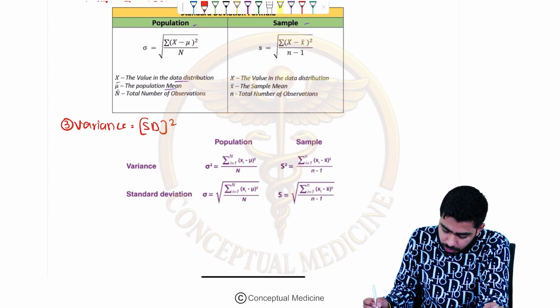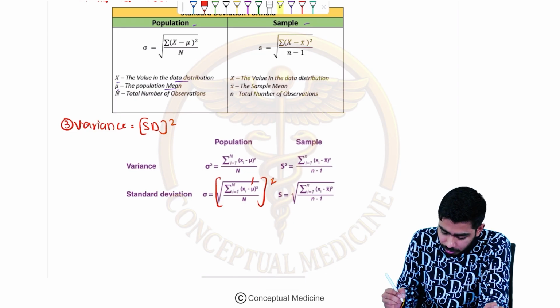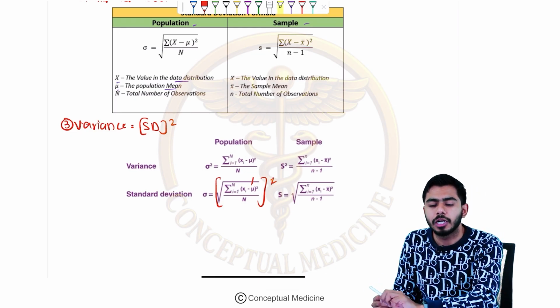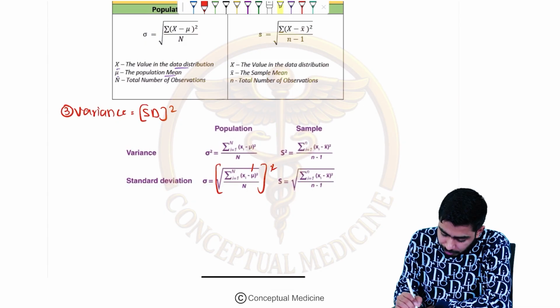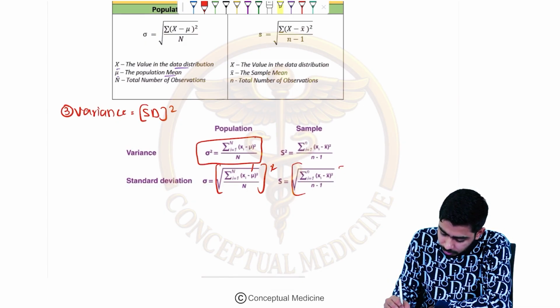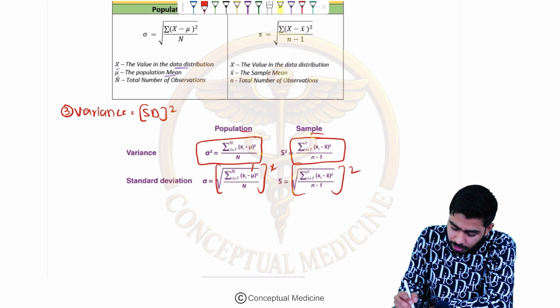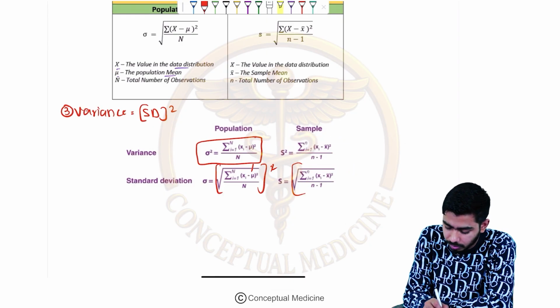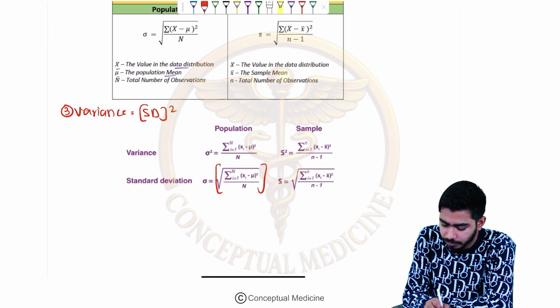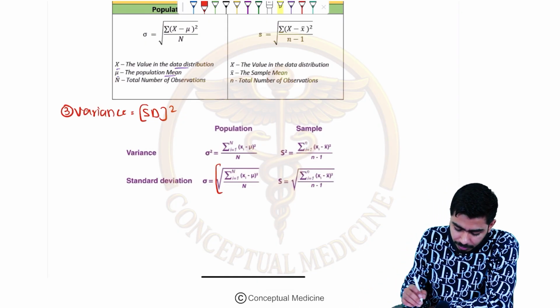So over here, if you do this square, what will we find? Square means you are doing the square of this thing, so the square root will cancel out, and you will be left with this formula. Here also you do the same thing, square of this thing, and you find this formula. For the population and for the sample, they give different results, right? Very easy, guys. It's just the square of the standard deviation that is called the variance.